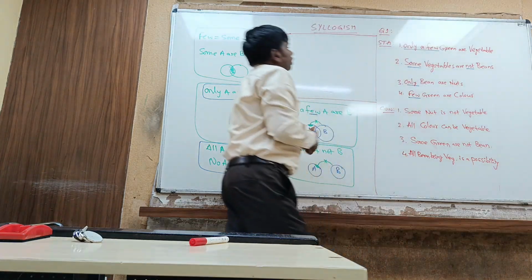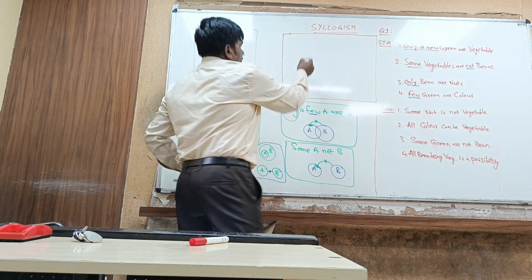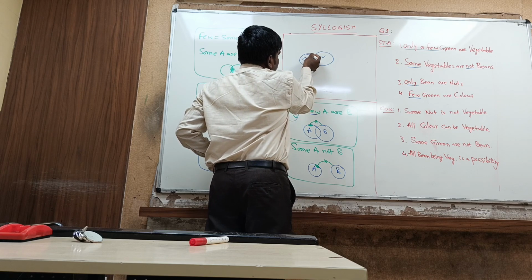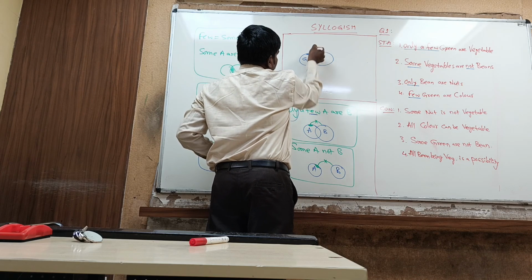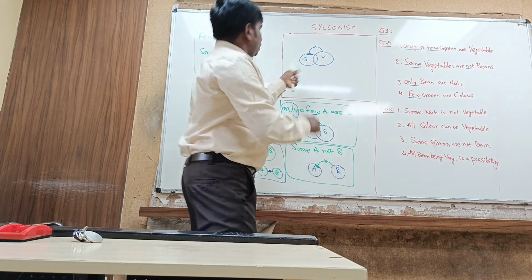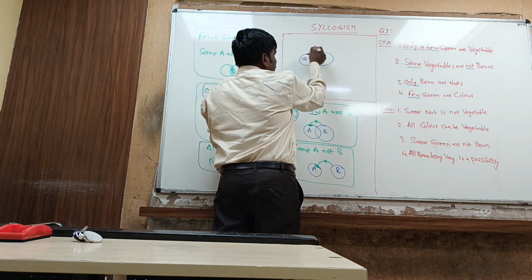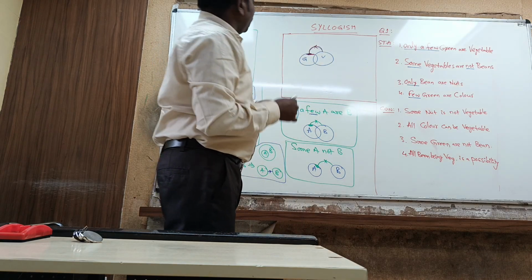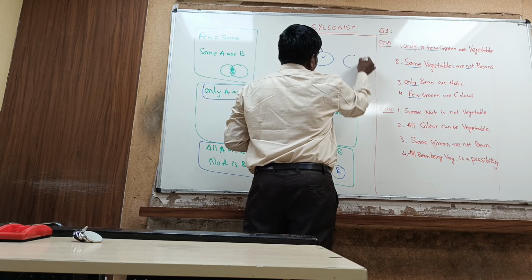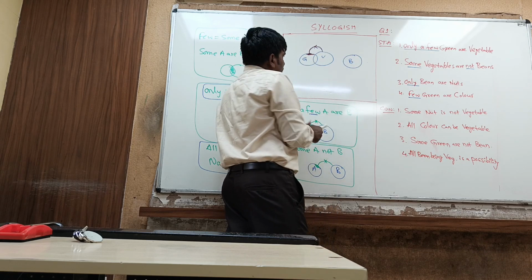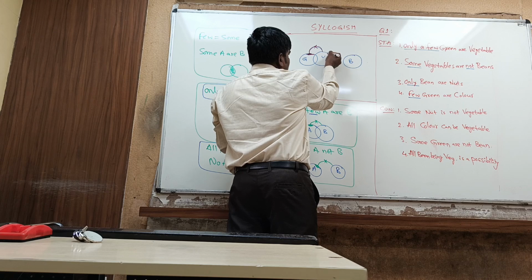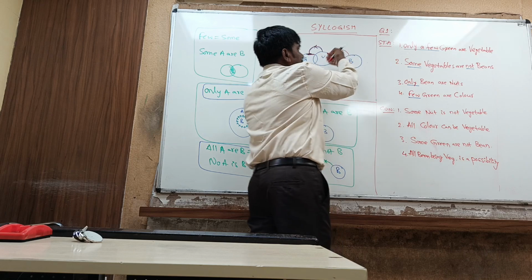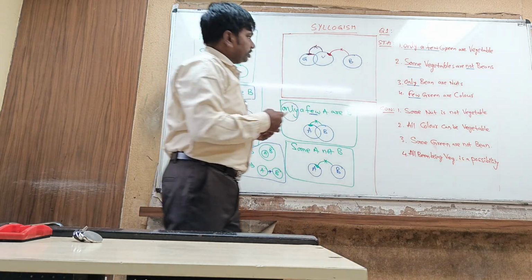Right. Only a few green are vegetable. Only few green are vegetable means few green are vegetable, as well as few green can never be vegetable. Next, some vegetable are not bean. This is bean. If you take some part of vegetable, this part of vegetable can never come under beans. Remaining part of vegetable can come under beans in some possibilities.